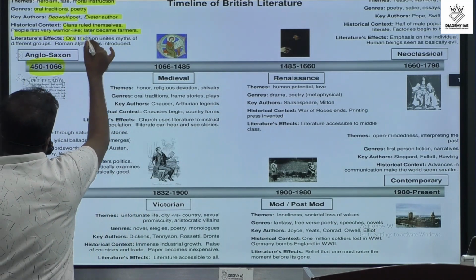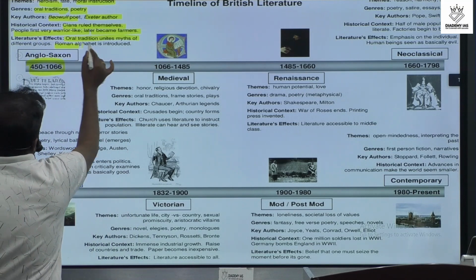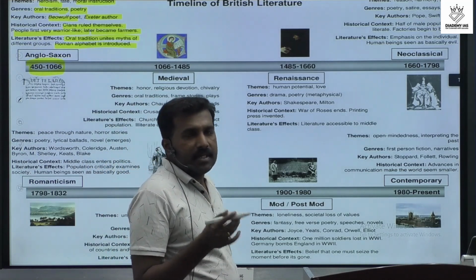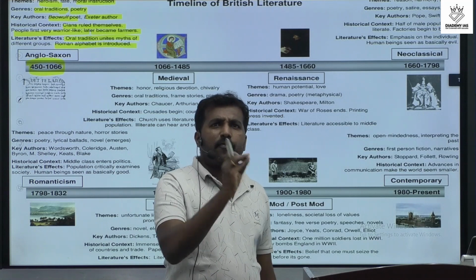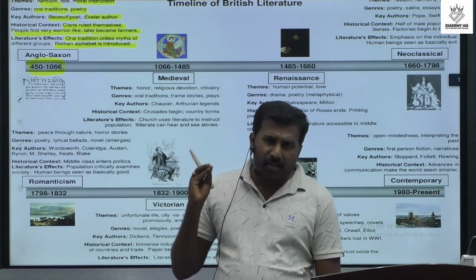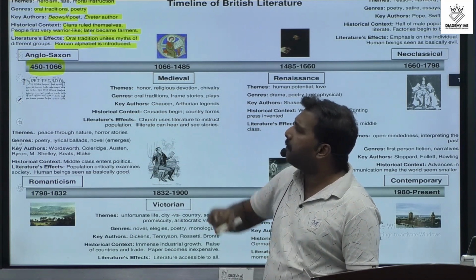And this period mainly focused on oral traditions, and at that time a Roman alphabet system was also introduced in the concluding time. It's the end period of Old English, that means the Anglo-Saxon time. There was also the Roman alphabet introduced.